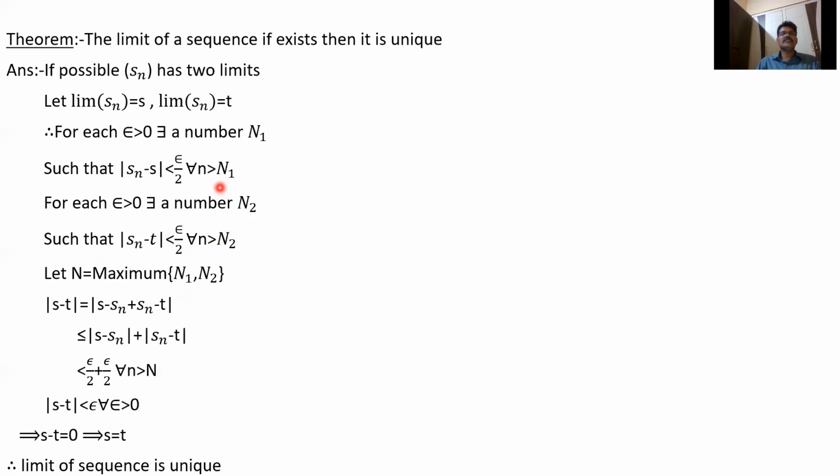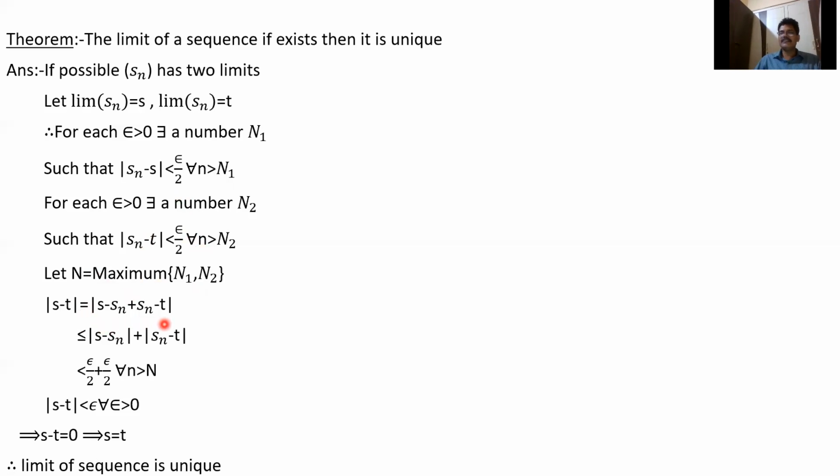So this equation is true for every n greater than n1, and this equation is true for every n greater than n2. These two are true if you take N equal to the maximum of n1 and n2. So both equations are true for n greater than N. Now mod S minus T, I will write as mod of S minus Sn plus Sn minus T.